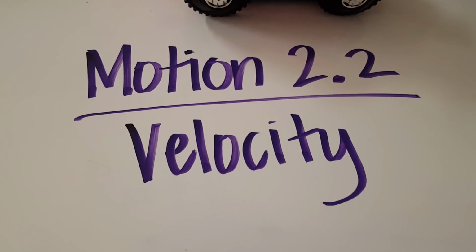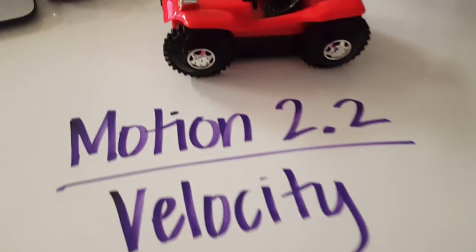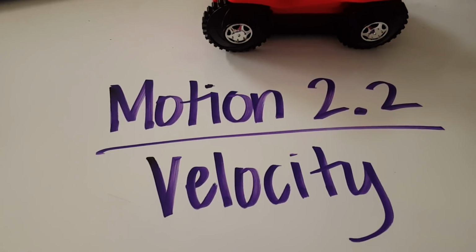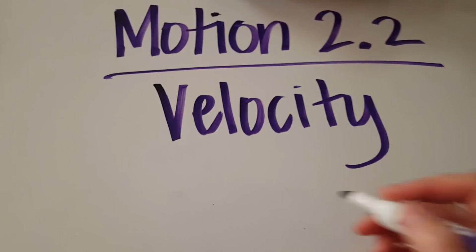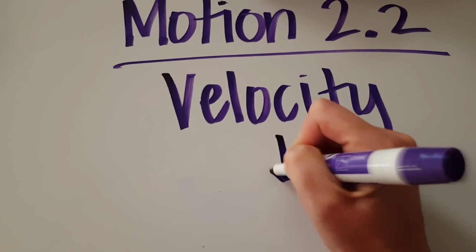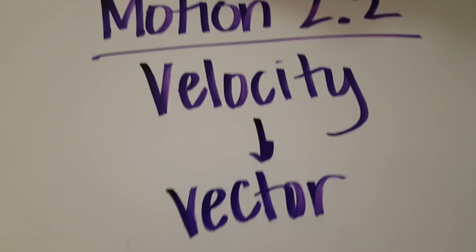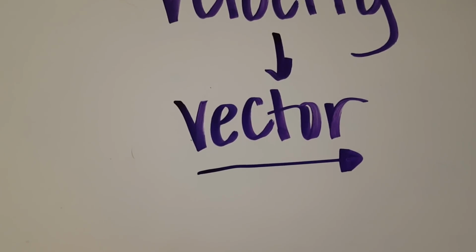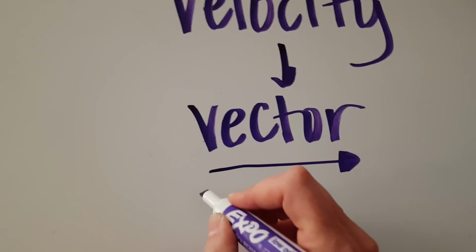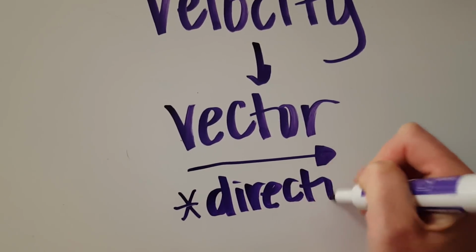So let's go through this one at a time. And I have a little trusty helper here today, Mr. Buggy. The first one says that velocity is a vector quantity that represents the rate at which a position changes. So we know that velocity is a vector quantity. And let's review this really quick just so that we remember that a vector quantity, or a vector, is just like a fancy term for an arrow. So that means that it has to include a direction.